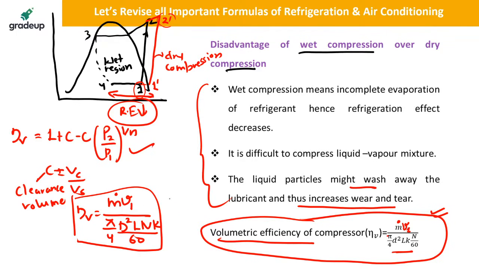This is also a formula. But what is the difference between these two formulas? This is the formula only for a reciprocating compressor. Okay, this is the formula for the volumetric efficiency of a reciprocating compressor.